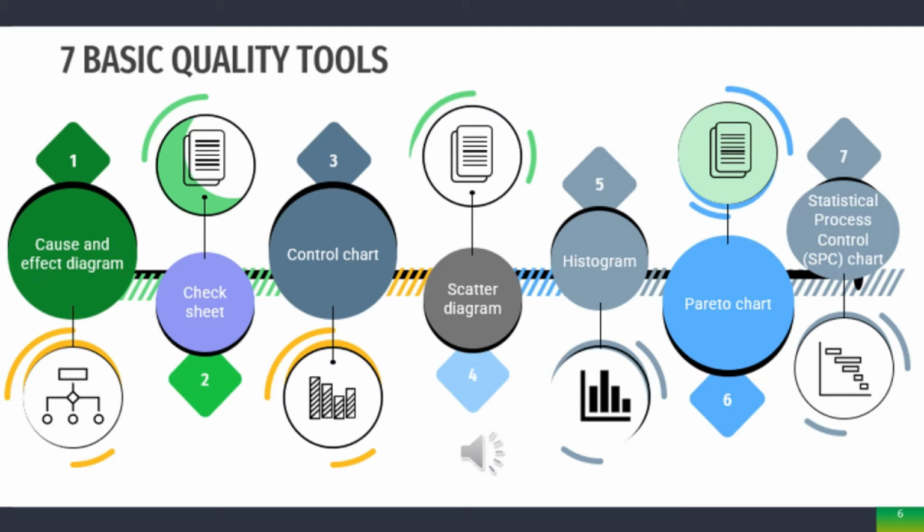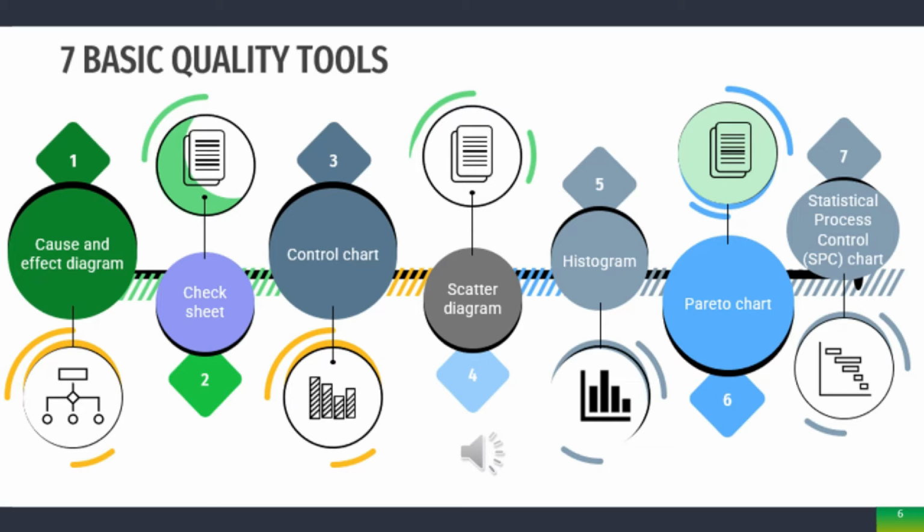The 7 basic quality tools for process improvement are: first, the cause and effect diagram, also called Ishikawa or fishbone diagram. It identifies many possible causes for an effect or problem and sorts ideas into useful categories. Second, the check sheet, which is a structured, prepared form for collecting and analyzing data and a generic tool that can be adapted for a wide variety of purposes.